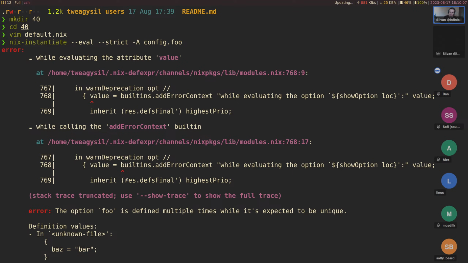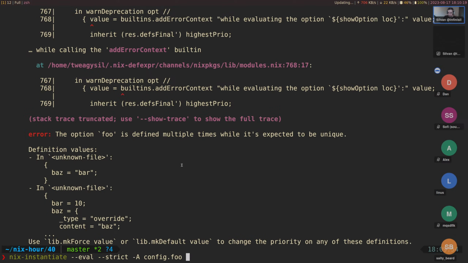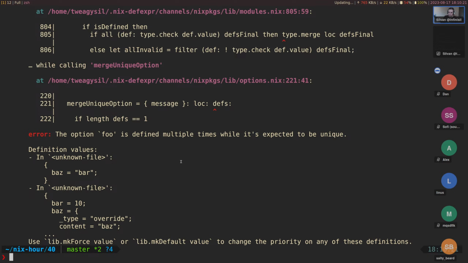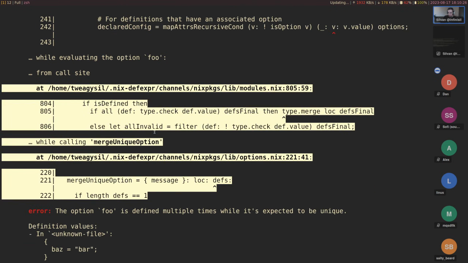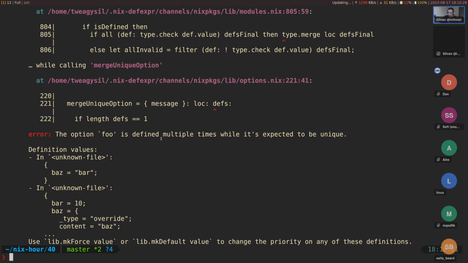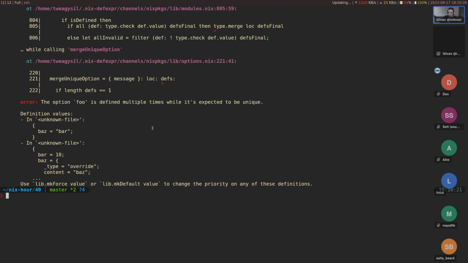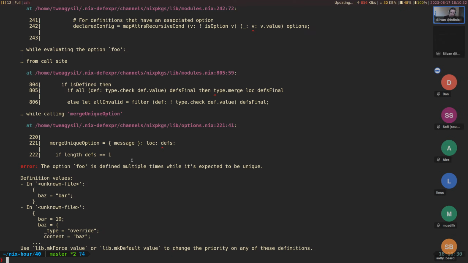Oh, actually no. So this is a kind of recent thing which still confuses me to this day. This is a trace, but it's only the start of the trace or the end of the trace. I think the start of the trace. You need to pass show trace to get the full one. And now we can see a bit more. It's still not a lot actually in this case. But yeah, so a bit unfortunate. These traces often aren't super useful.